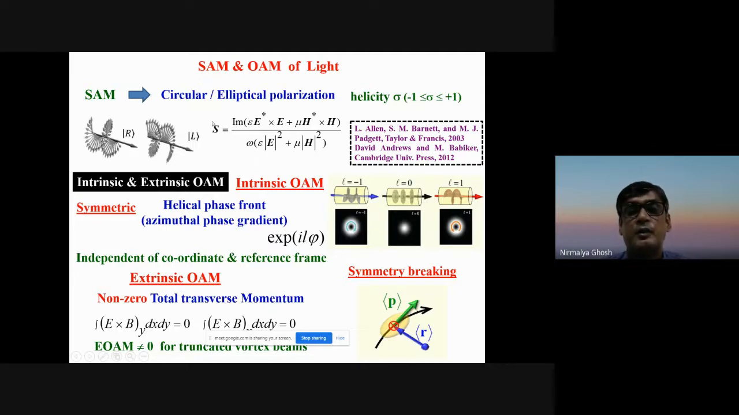Classically, the spin angular momentum density of the electromagnetic field is defined like this in terms of E cross E star and H cross H star. So in addition to spin angular momentum of light, light can also carry orbital angular momentum.